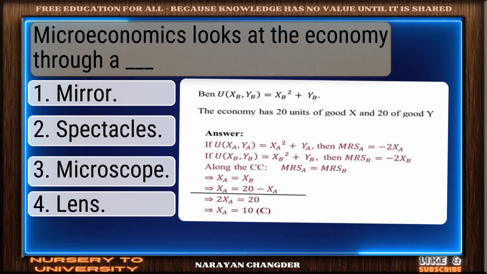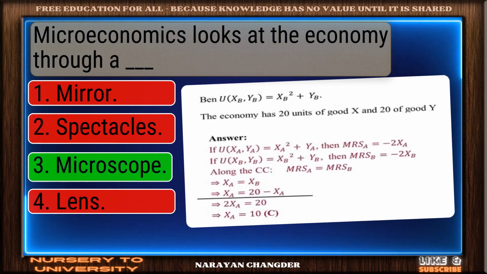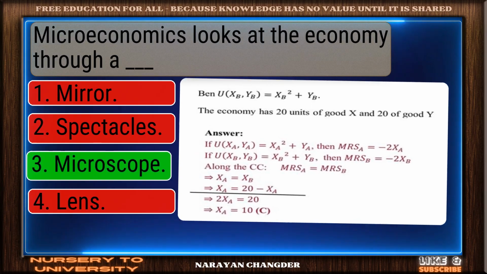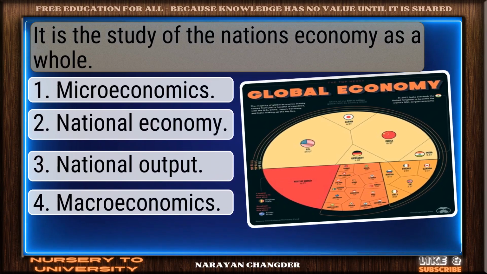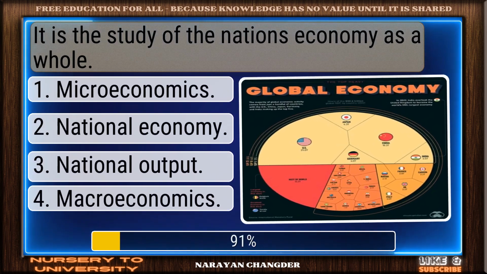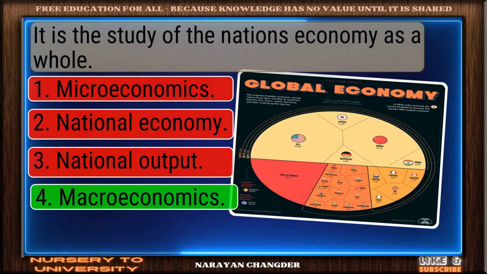Microeconomics looks at the economy through a dash. Correct response. Microscope is the most accurate answer. It is the study of the nation's economy as a whole. Good thinking. Macroeconomics is the right answer.